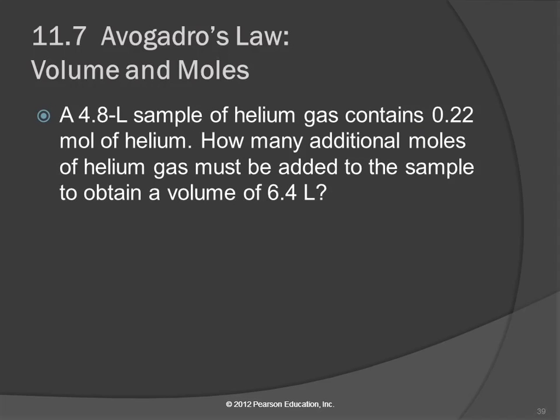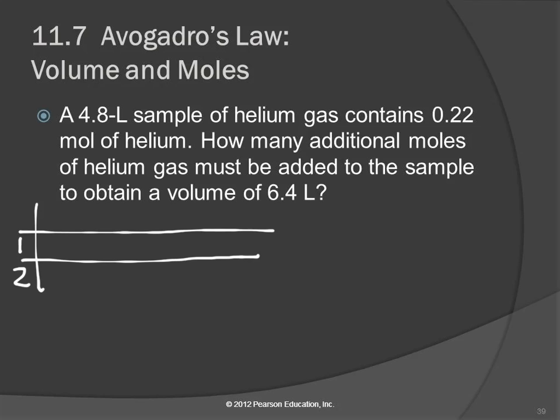Here we have a problem. A 4.8 liter sample of helium gas contains 0.22 moles of helium. How many additional moles of helium must be added to the sample to obtain a volume of 6.4 liters? Okay, another one of those whole bunch of words with some numbers in there. Let's make a table. Tables are good. One and two. First number, 4.8 liters. All it says is a 4.8 liter sample.